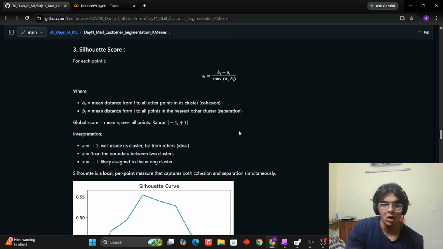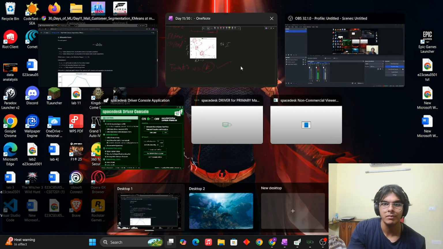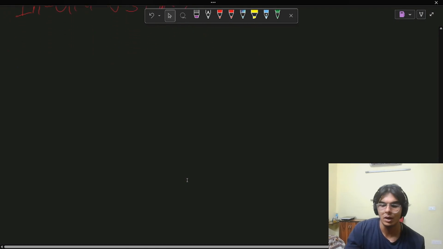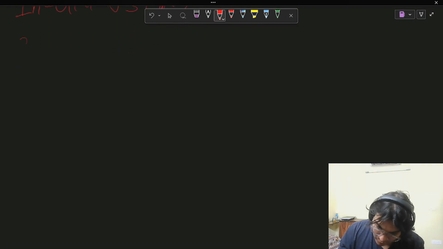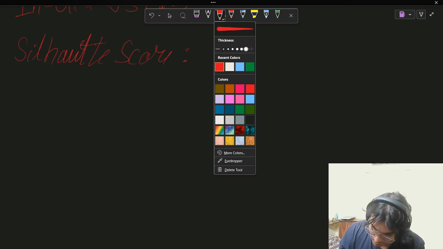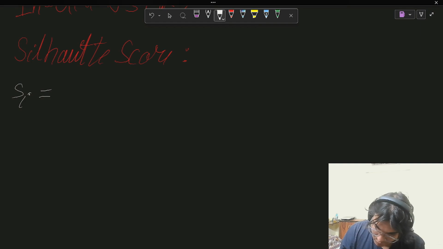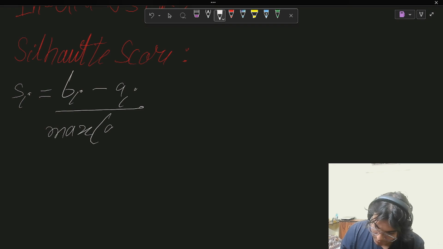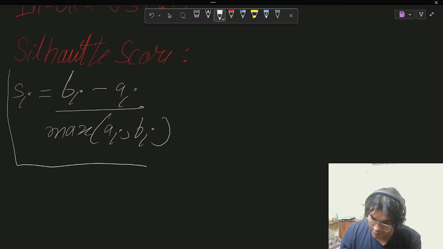So for the third one, we have the silhouette score. This is a better method to select the value of k. So if I write here, silhouette score, it is more intuitive to understand. The silhouette score, S of I, is equal to B of I minus A of I, divided by the maximum value between A of I and B of I, whichever is the maximum. This is the formula that is running behind.